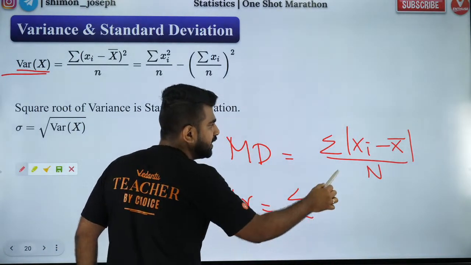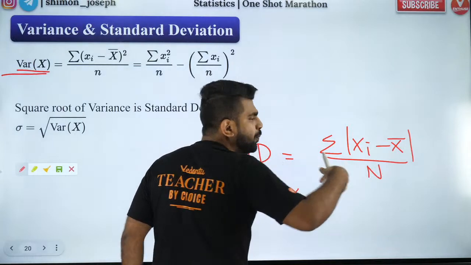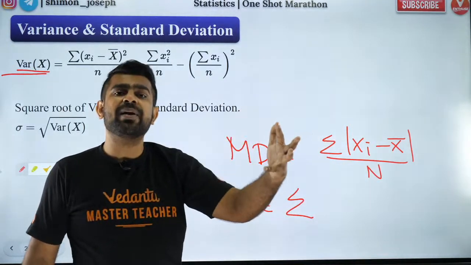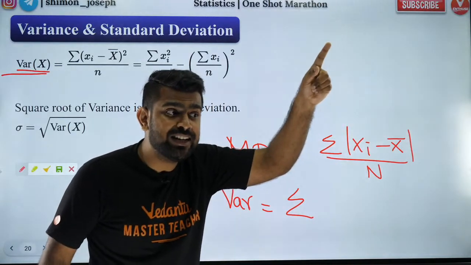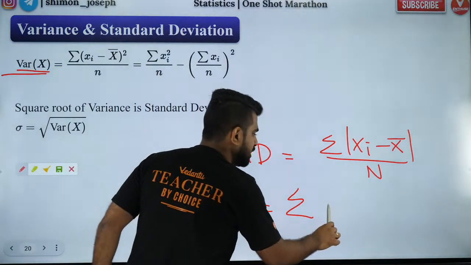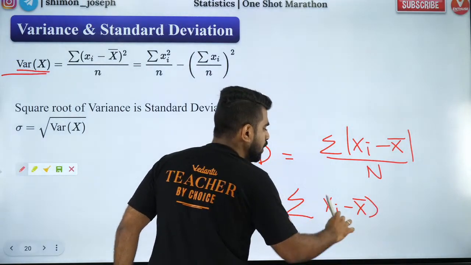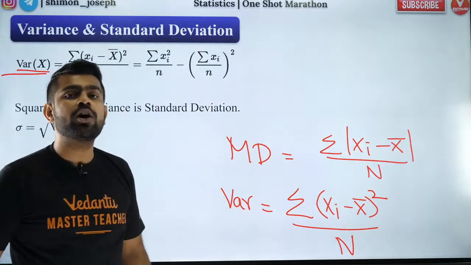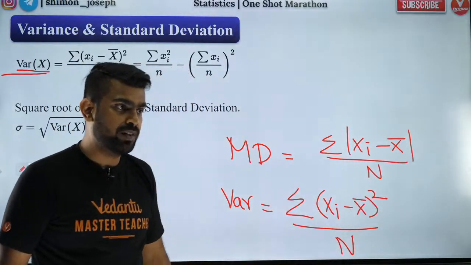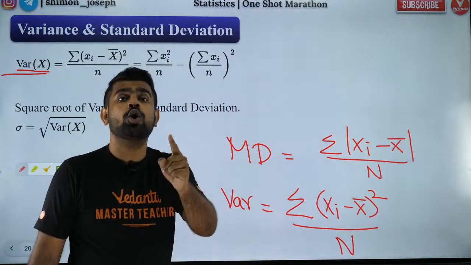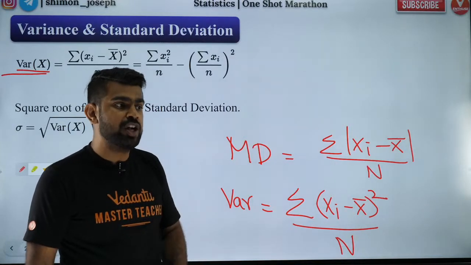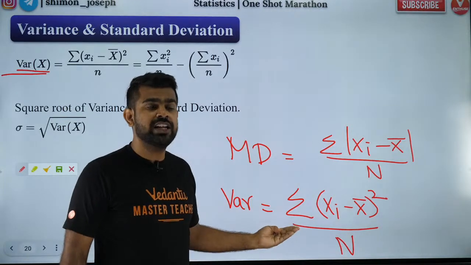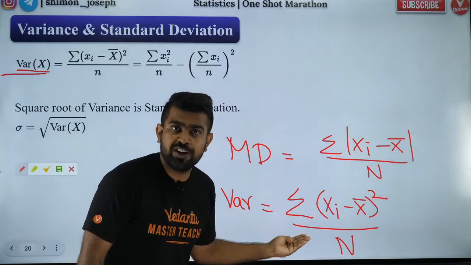Variance is nothing but, instead of modulus making it positive, what else can make it positive? Square can also make it positive. So sigma xi minus x bar whole square, whole divided by n. This is going to be your variance. As simple as that. But many of you who know a little bit of variance will ask me, sir, in my school, in my textbook, in my coaching, they never use this formula.